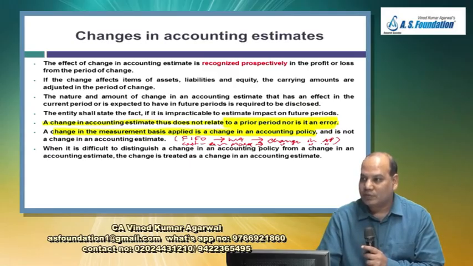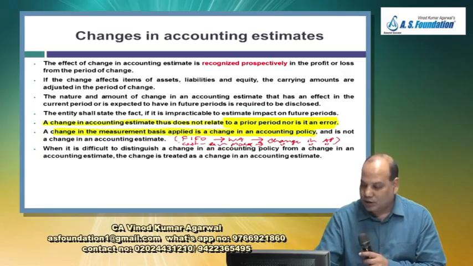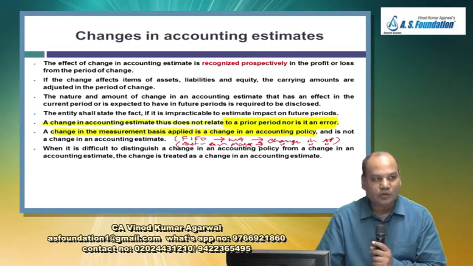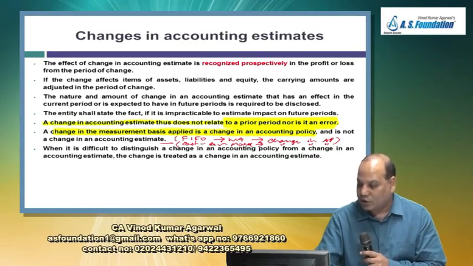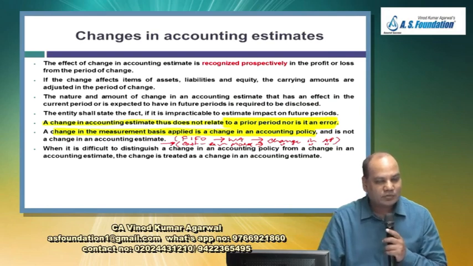It's a basis of showing that asset in the financial statement. So under IAS 16, an asset which was earlier valued at cost, now following the revaluation model, will be called a change in accounting policy. But this is not given retrospective effect because of the specific requirement of IAS 16.